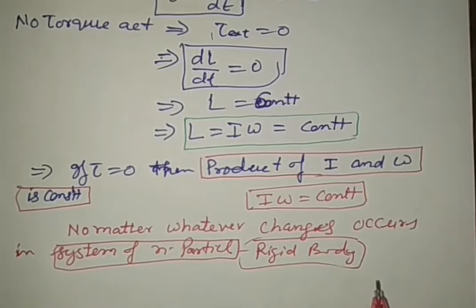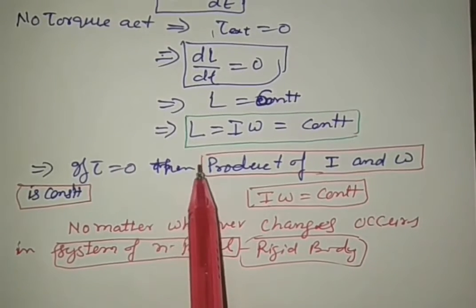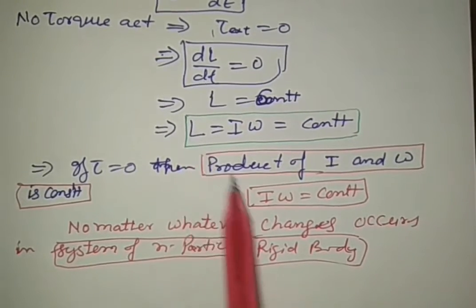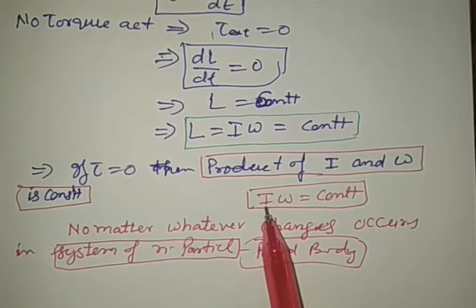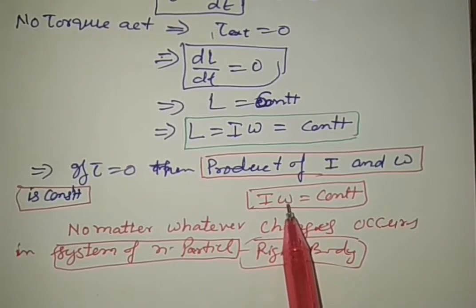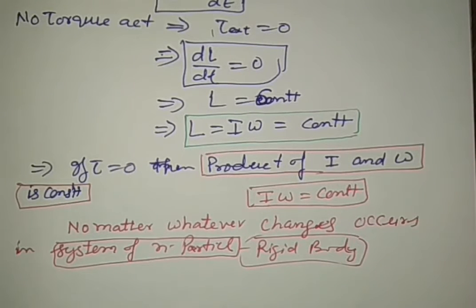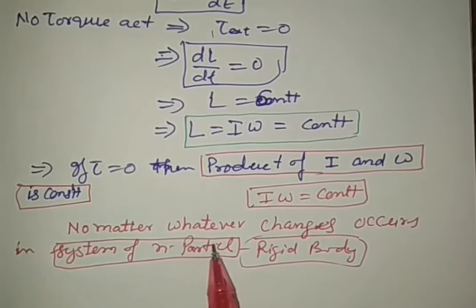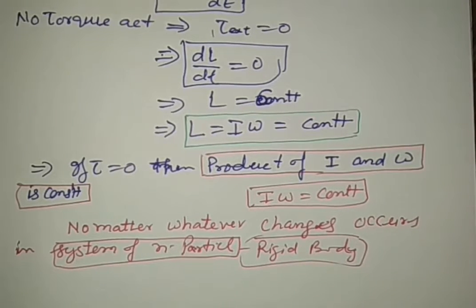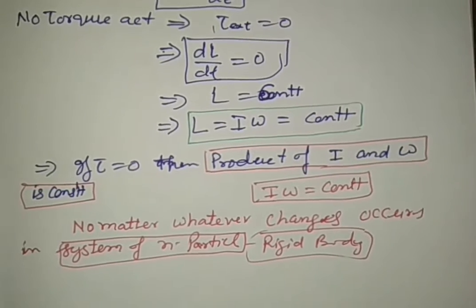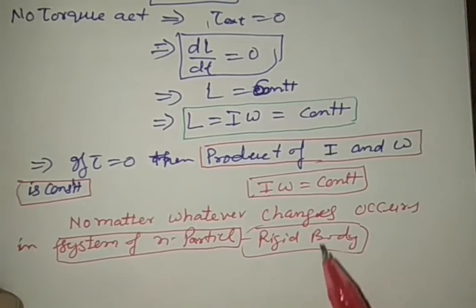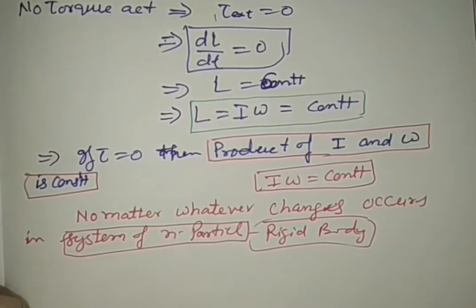So if no torques act on a rigid body, the total angular momentum L remains constant. L remains constant means the product of I and omega is constant. If any change occurs in the system, if I increases or decreases, accordingly omega also changes. The meaning of this is: no matter whatever changes occur in the rigid body or system of n particles, it must be clear to everybody that the product of I and omega remains constant.